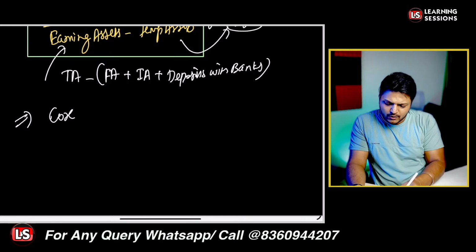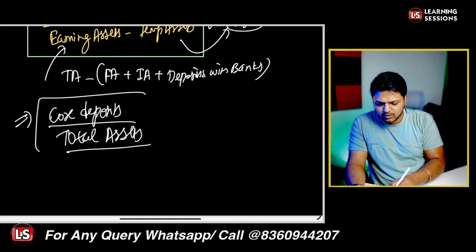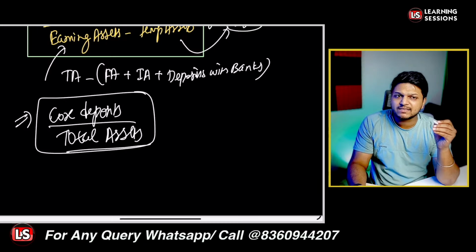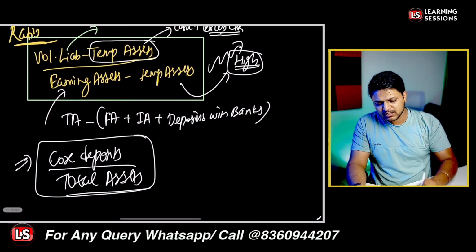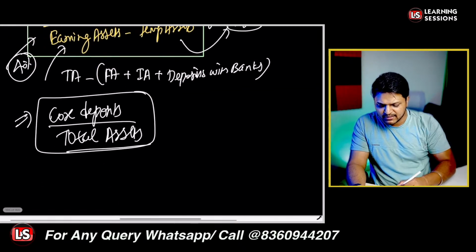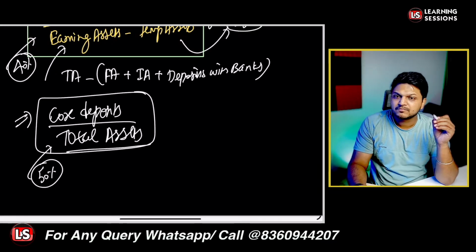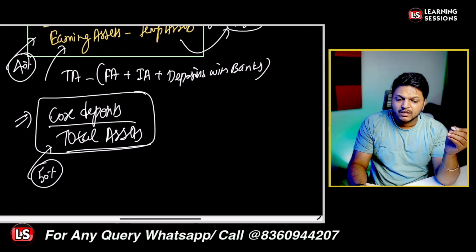It's core deposits divided by the total assets. That is the second ratio we are going to talk about. In the first type, the industry average of 40% is to be maintained. That was the benchmark. And in the second type, the industry average is 50%. That is a benchmark. It basically showcases the extent to which the assets are funded through the stable deposit base.